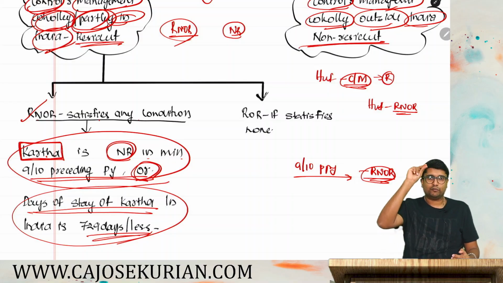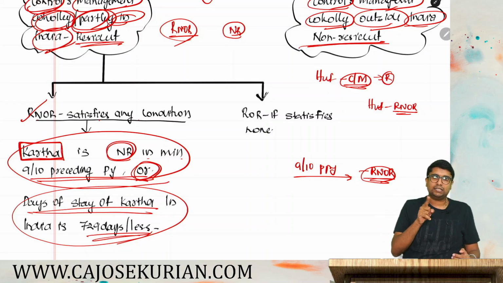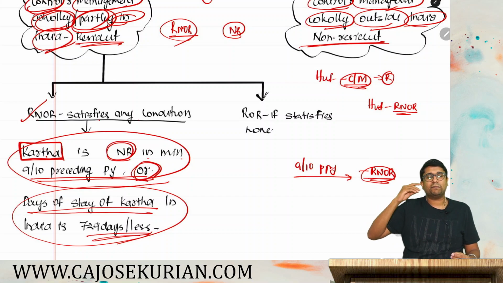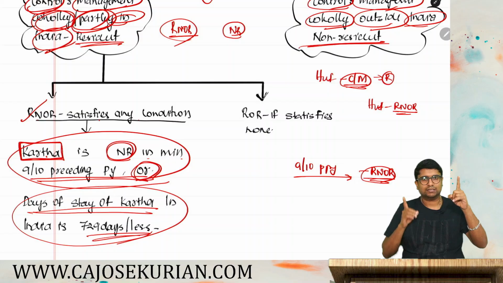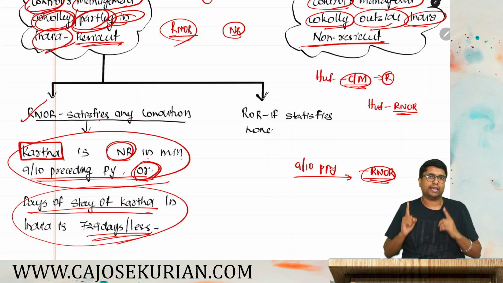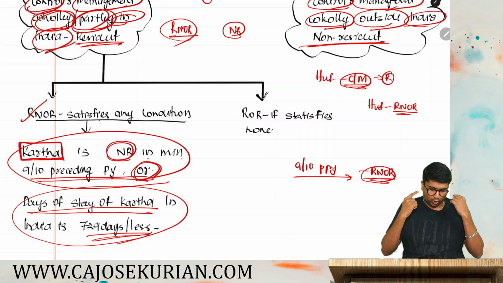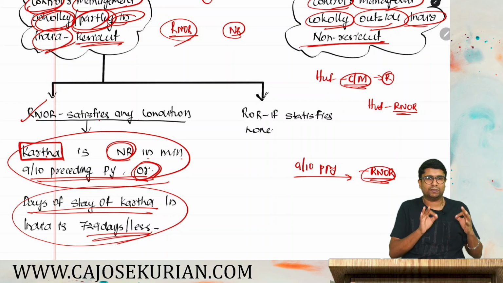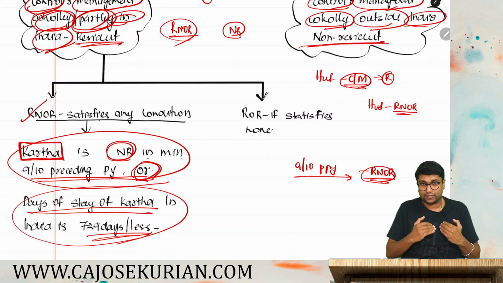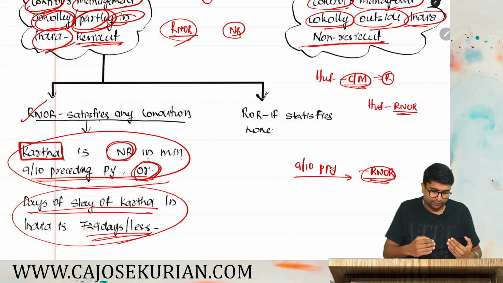So friends, for an HUF to become a resident and ordinary resident or RNOR, that's what we are studying. For an HUF to become an RNOR, its Karta has to satisfy any of these. Number one, Karta has to be an NR in 9 out of 10 preceding previous years. Or number two, its Karta has to stay in India for 729 days or less in the 4 immediately preceding previous years. If it satisfies any of these two, then that HUF will become RNOR.